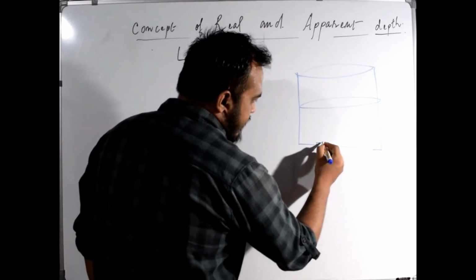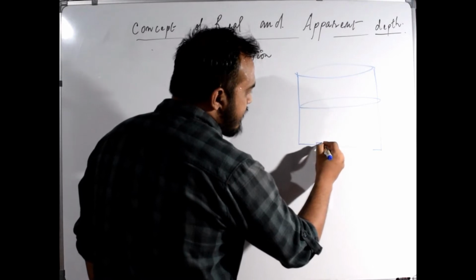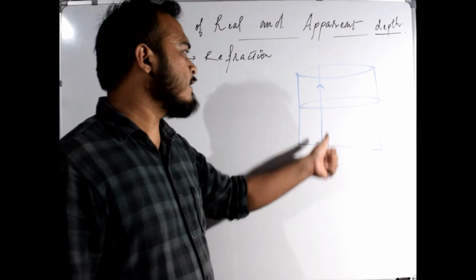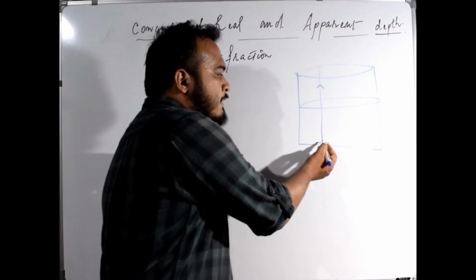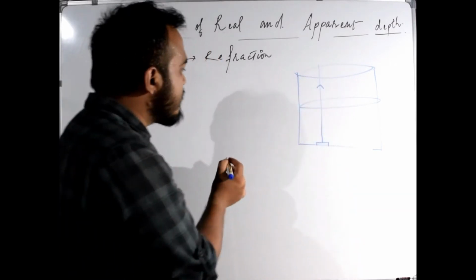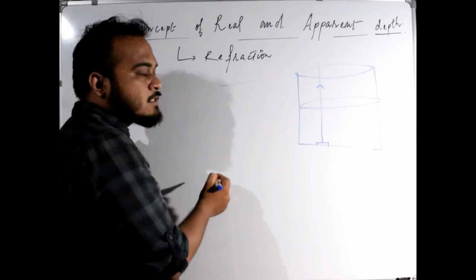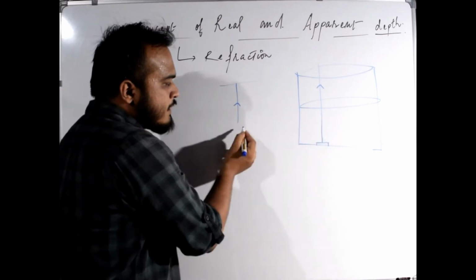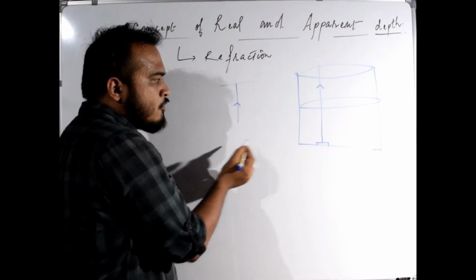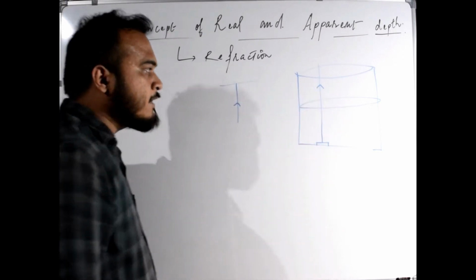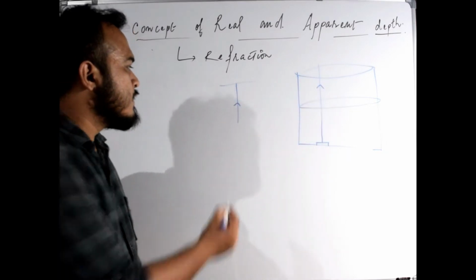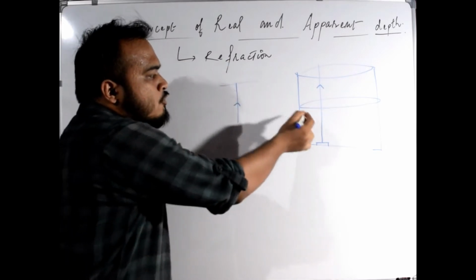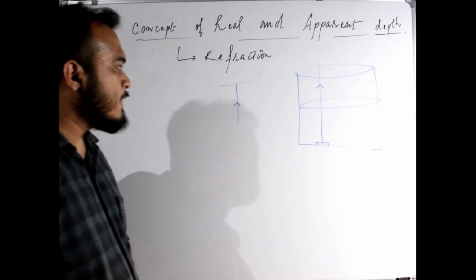So a ray from this coin will directly move in this way, that is, it is moving along the normal. If this is the surface, this is the normal, and this ray is moving along the normal, so this ray will not suffer any refraction. Why? Because this ray is moving along the normal.